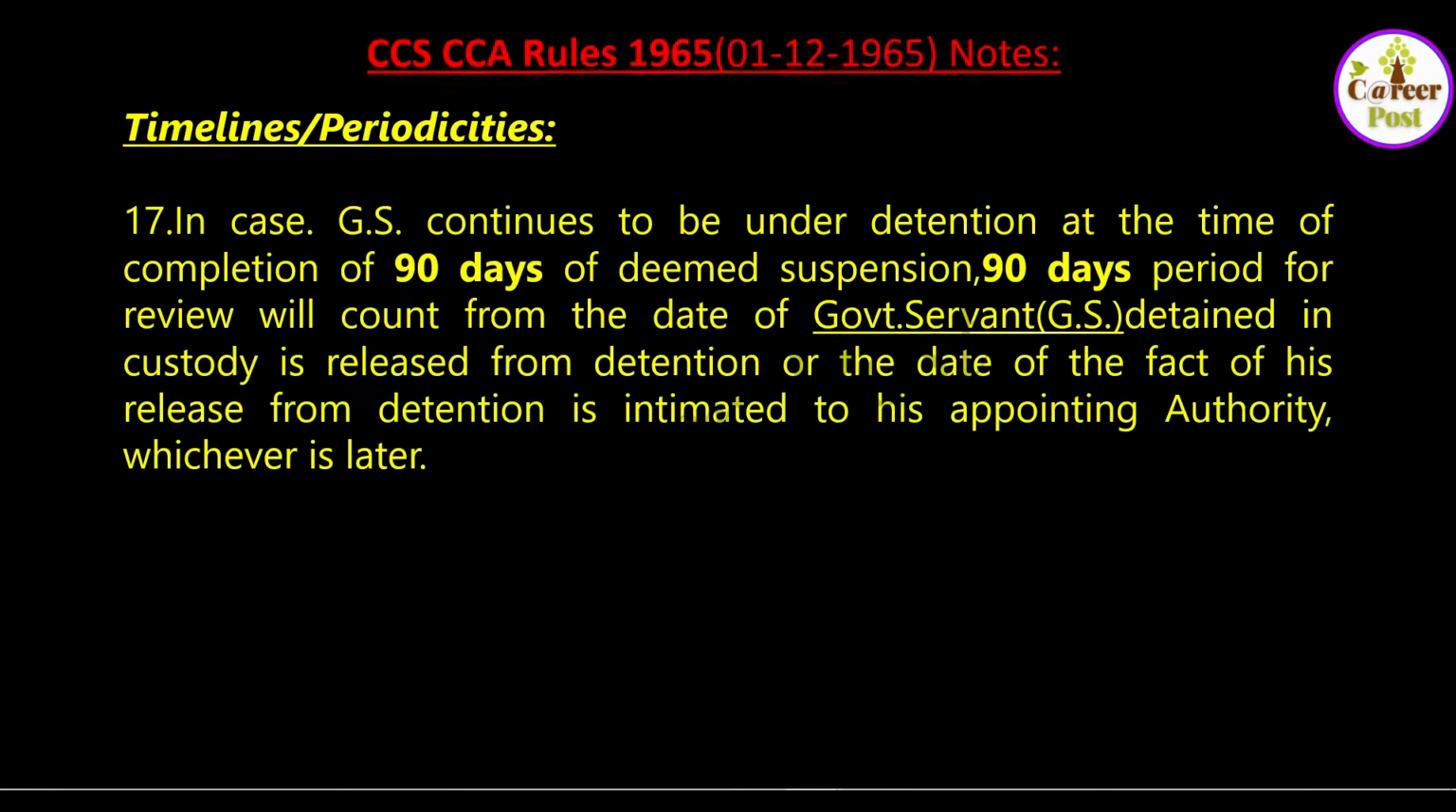So we have seen earlier that in case the government servant is under detention at the time of completion of 90 days of deemed suspension, then the 90 days will be counted from the date on which he is released, or the fact of such release is intimated to the appointing authority.